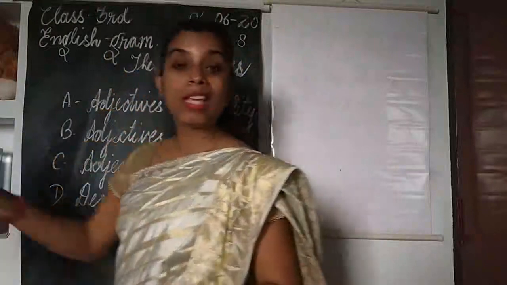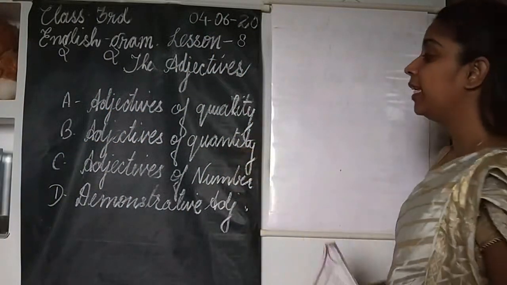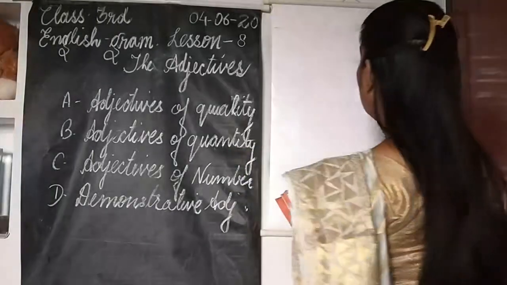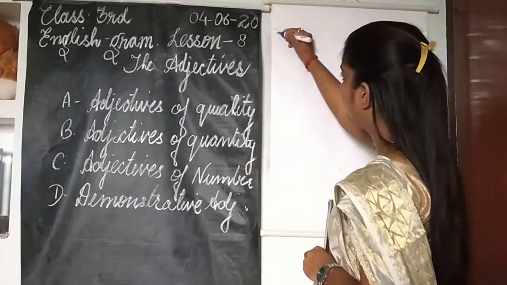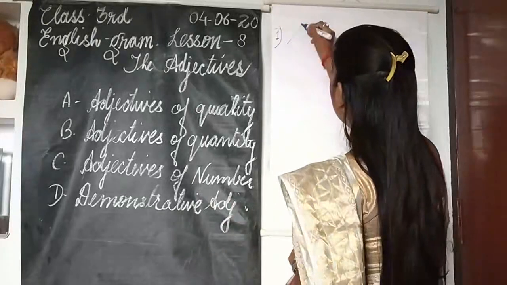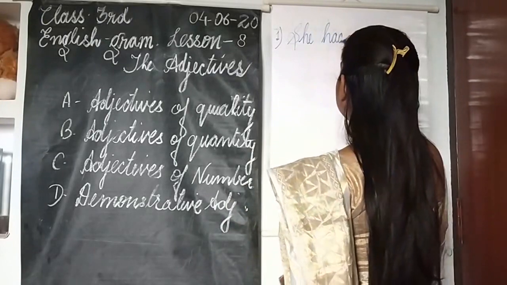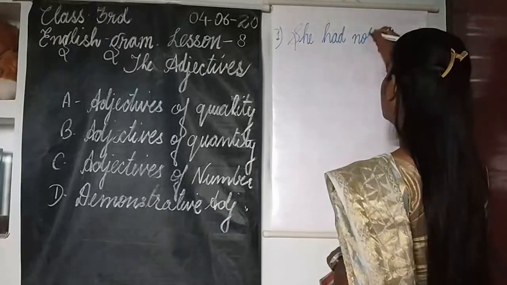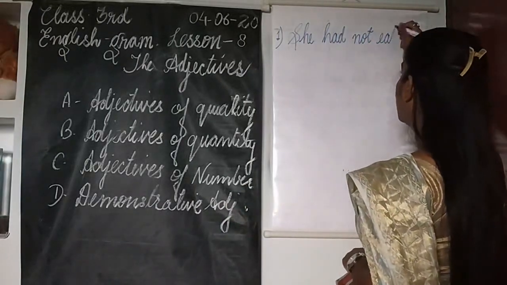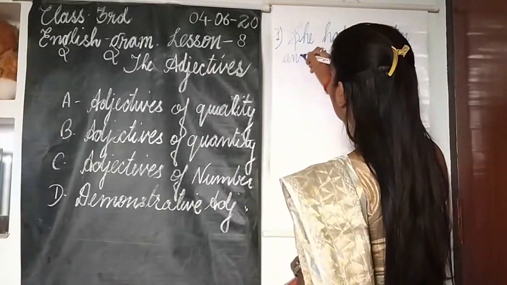So let's see a few examples to differentiate between adjectives of quantity and adjectives of number. The very first sentence here is: She had not eaten any rice.